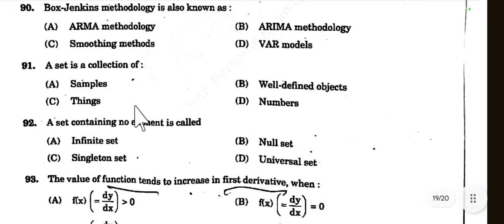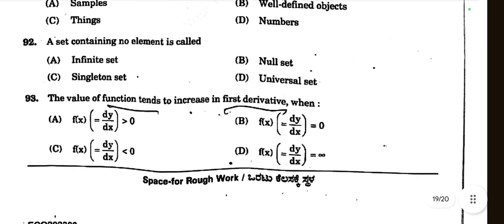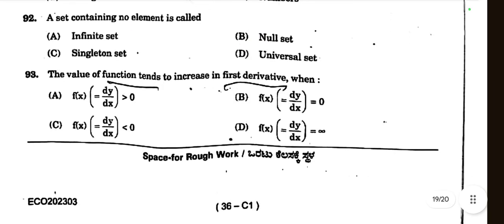Then question number 91. A set is a collection of well-defined objects, things or numbers. So option B is the right choice. Then question number 92. A set containing no elements is called an infinite set, null set, singleton or universal set? A set containing no element is called a null set. These are direct questions. Option B is the right choice.